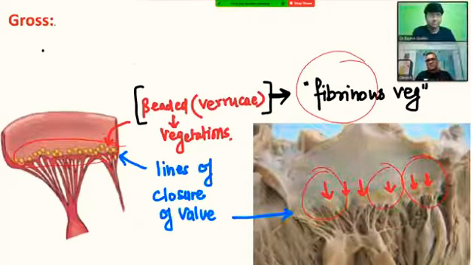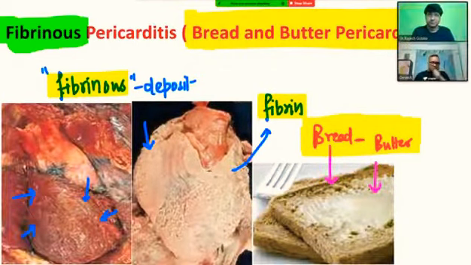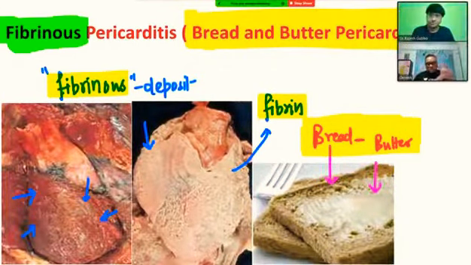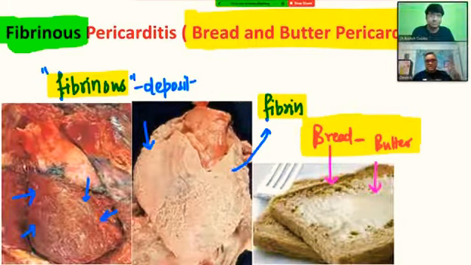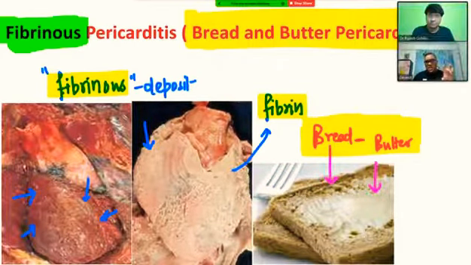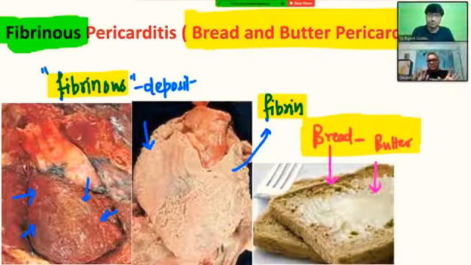If you look at another picture in the next slide, you can observe how fibrin is getting deposited over the pericardium, leading to fibrinous pericarditis, right? In both diagrams, the blue marks you are watching are all fibrin over the pericardium. The second heart specimen is a little older one, and there is fibrin. This is the older one, which is why the reddishness is less.